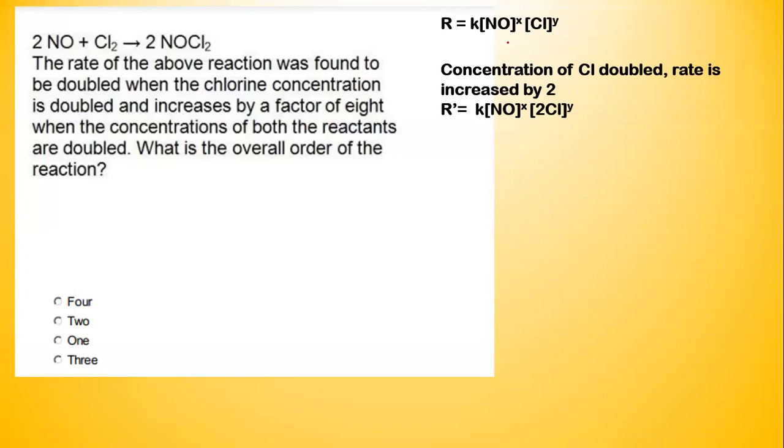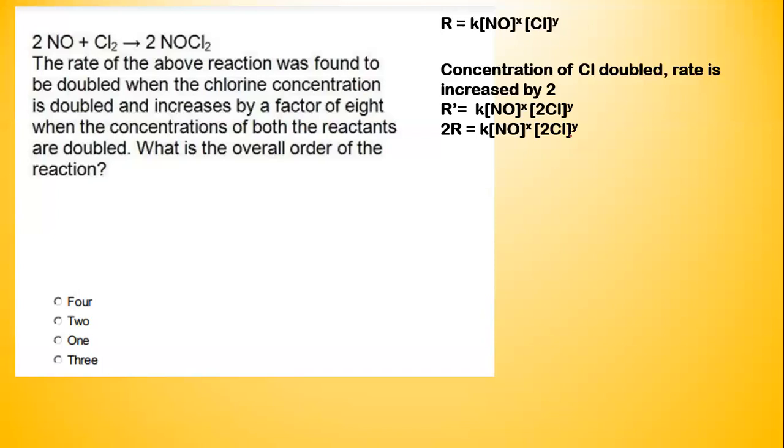So what is this 2Cl? Actually, we are doubling the concentration of chlorine. And in the question, it is already given that the rate then becomes 2 times what it previously existed. So we get 2R is equal to K into concentration of NO raised to X, and also 2 into concentration of chlorine raised to Y. Now let's take some scenarios.